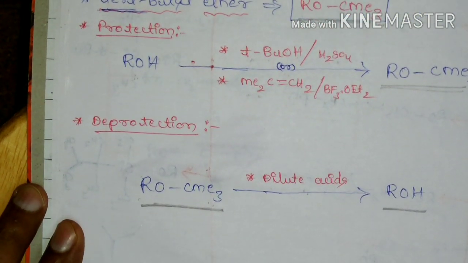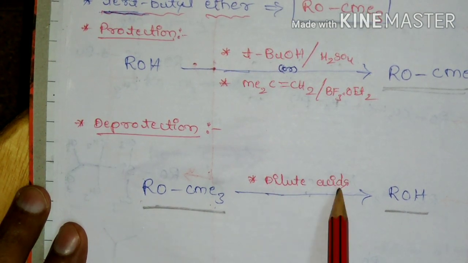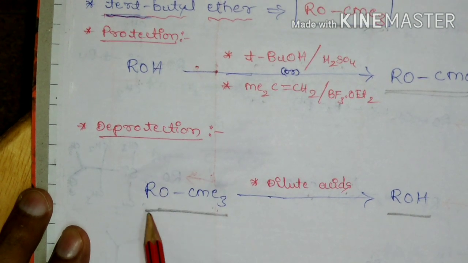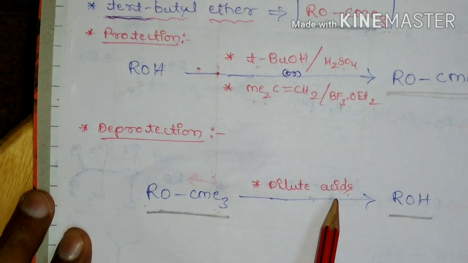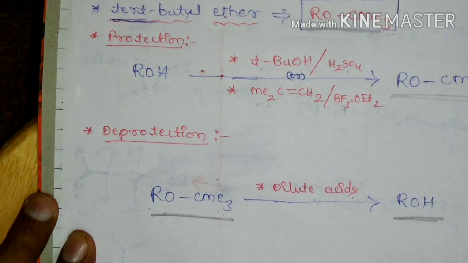And deprotection of tertiary butyl ether is done by using dilute acid. So if tertiary butyl ether is treated with dilute acid, it will lead to deprotection.